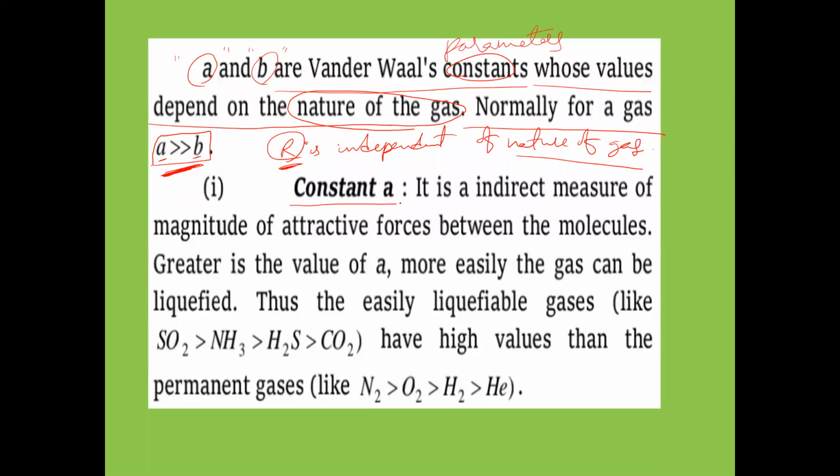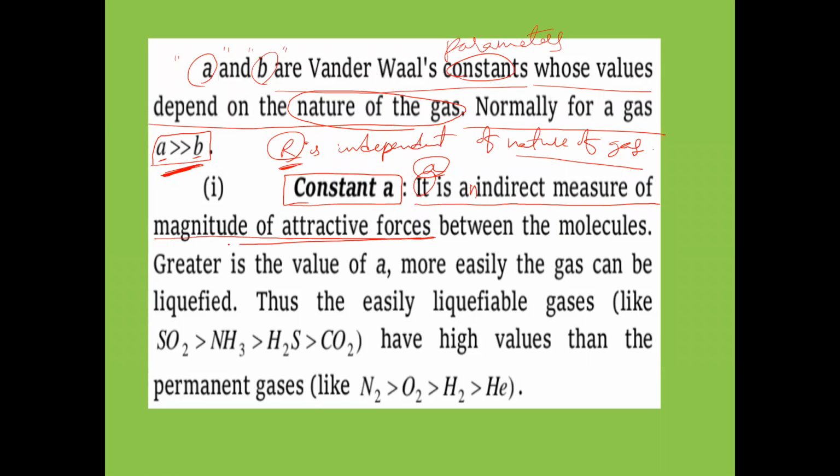Next, information about constant A. A is a Van der Waals parameter, and it is an indirect measure of the magnitude of attractive forces.